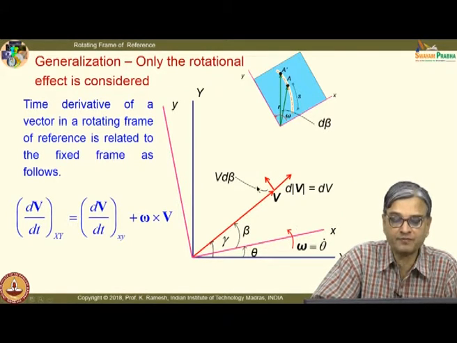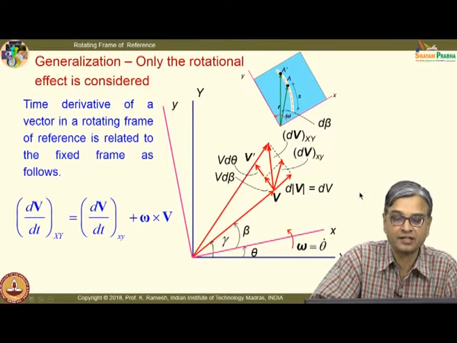A rotating observer is able to observe only this change in the vector because of the directional change, whereas a fixed observer will also see the change because of the rotation d theta. So, finally, you get the velocity vector v prime.